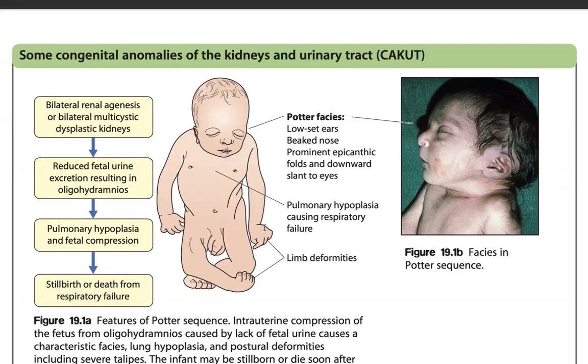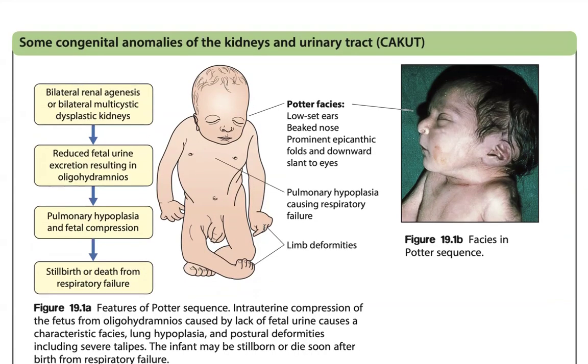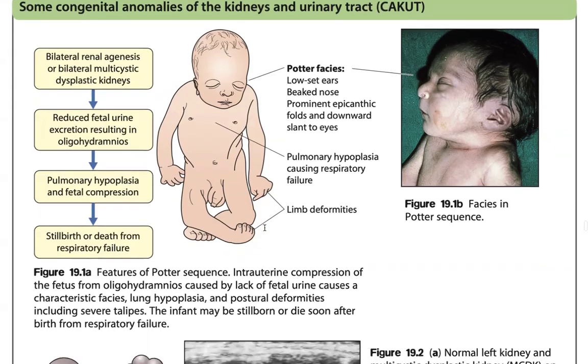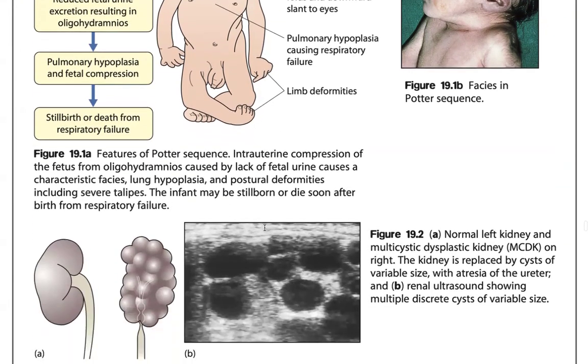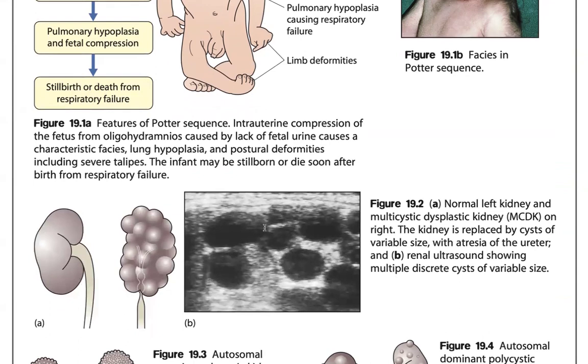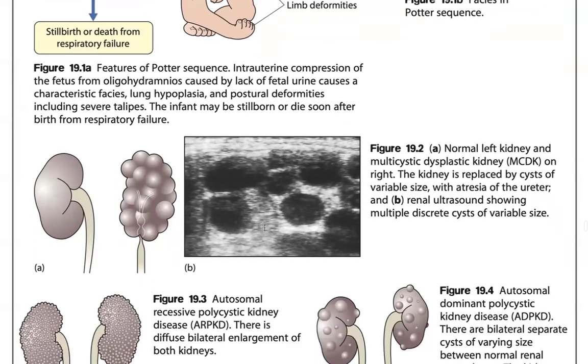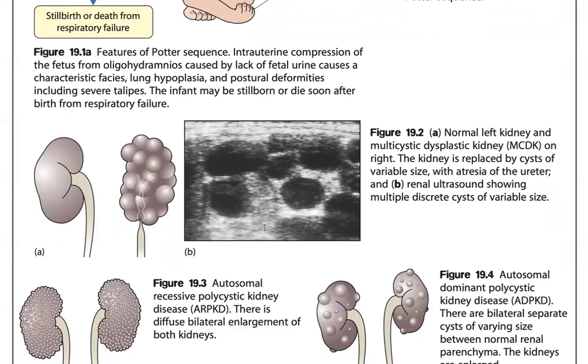Finally, have a presented contextual sleeper from respiration. The product feces, low circular speed nose, a prominent presenter cold and downward sliding to the eyes, and hyperplasia, that's failure, and then deformities. These are the features of the CP product systems. And then normal experience is also featured in on the right. It is replaced by system size, which is to and the ultrasound showing multiple discrete system.